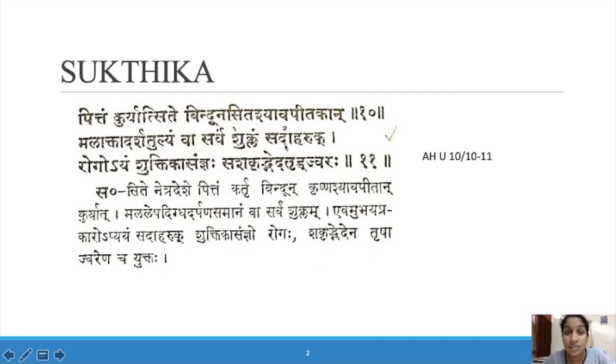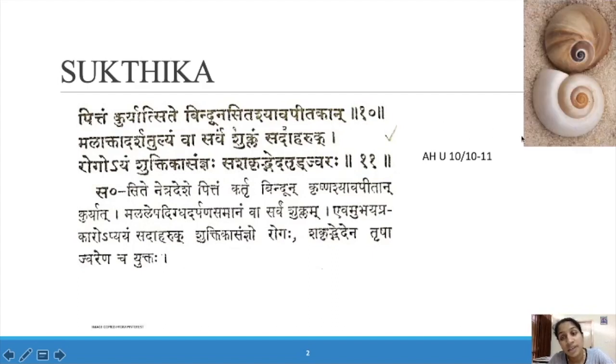Sadaha Ruk: other symptoms are Daha and Ruk, a burning sensation and pain. Rogo Ayam Shuktika Sanjnaha: that disease is known as Shuktika. What symptoms will also be there in the general body? Shakrit Bheda means loose motion. Trit, thirst, will be there, and Jvara, fever, will be there. All these are due to Pitta dosha vishesha. So these are the symptoms according to Vagbhatacharya, according to Ashtanga Hridaya.